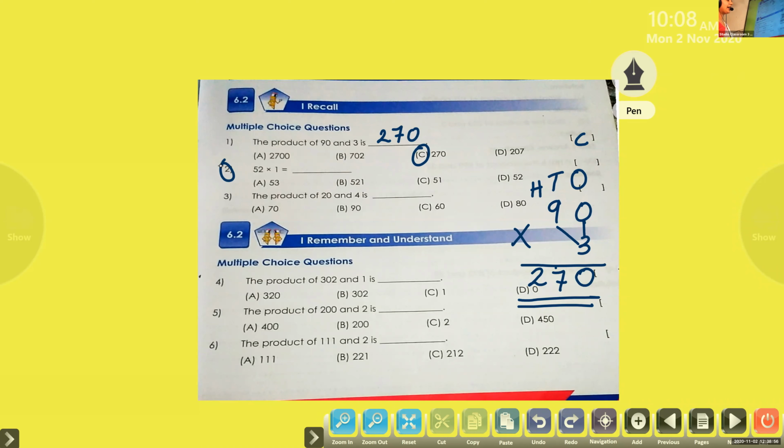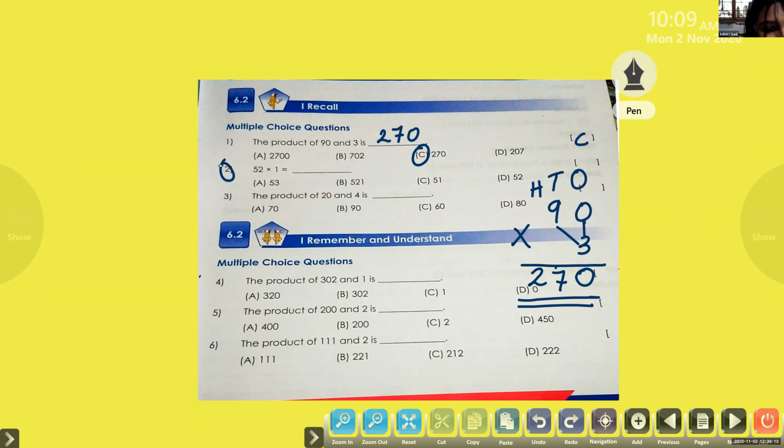When we multiply a number by 1, we will get the same number as the answer. So 52 into 1, what will we get, dear? Aditri?